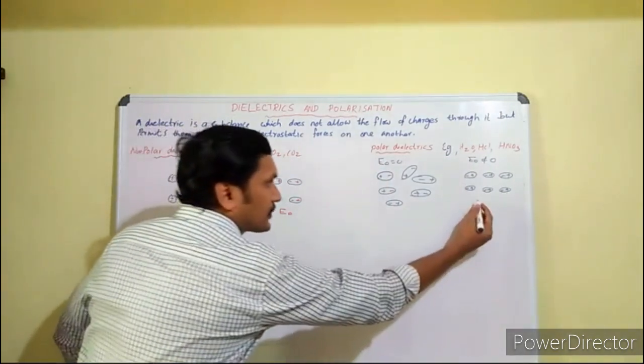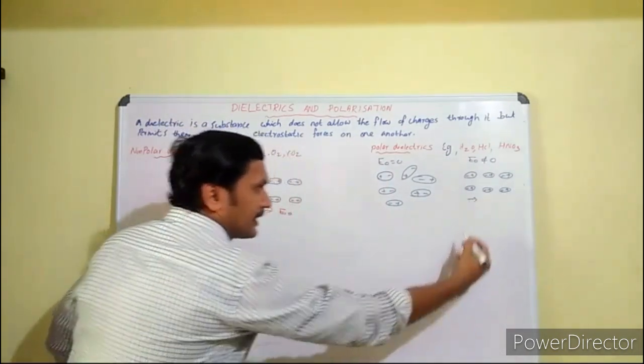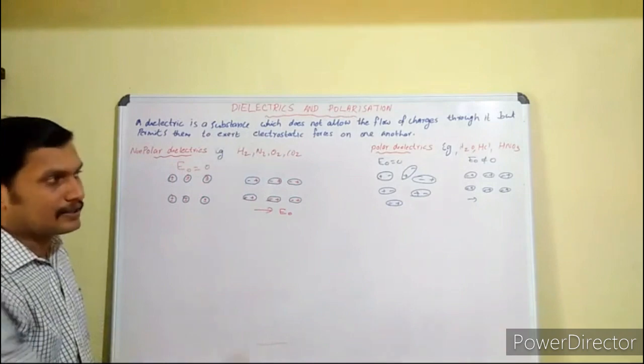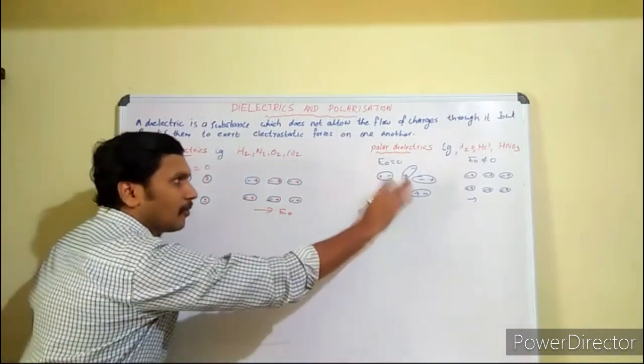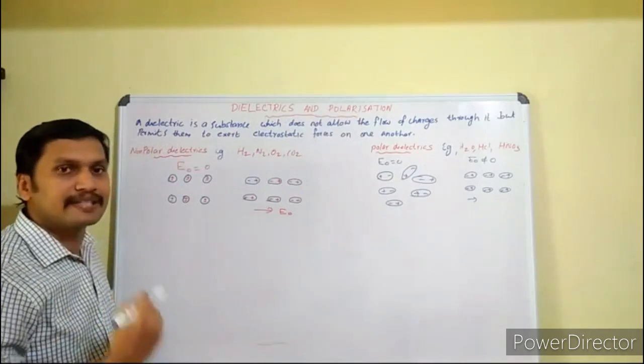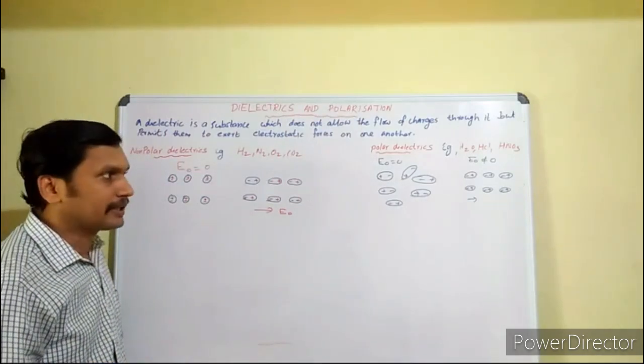Now this one also gets some electric dipole moment. Under the presence of an external electric field, this polar dielectric also achieves some electric dipole moment.